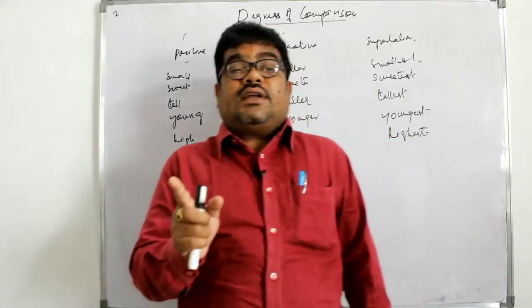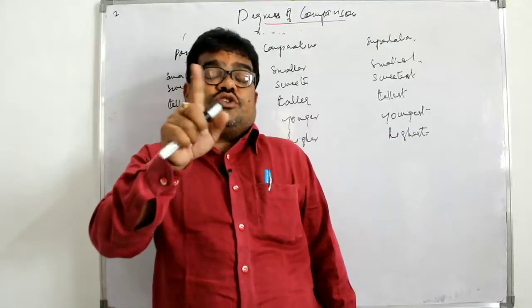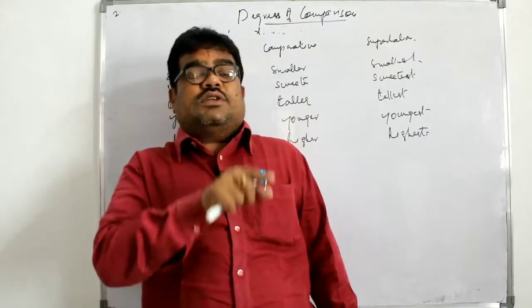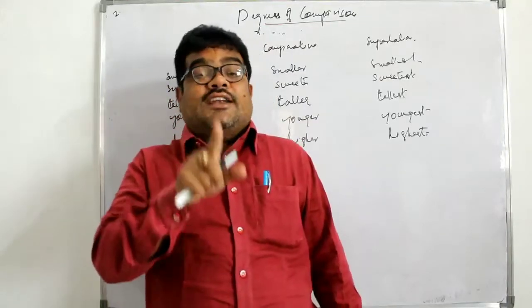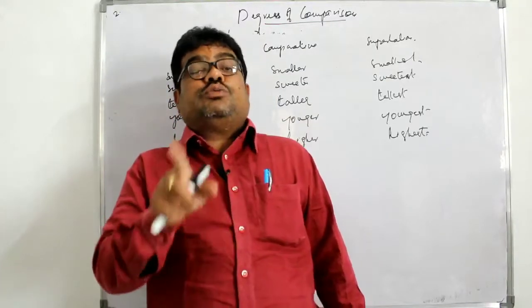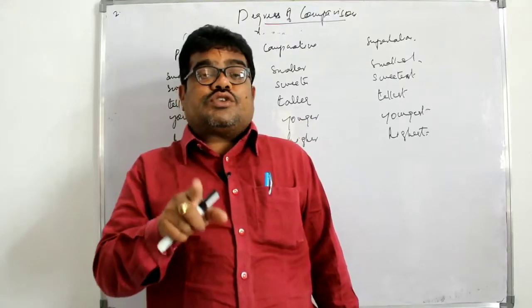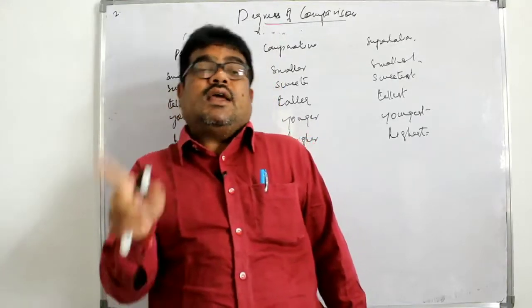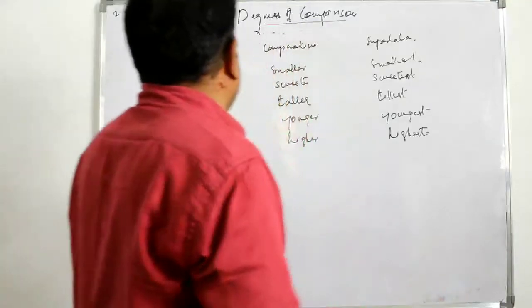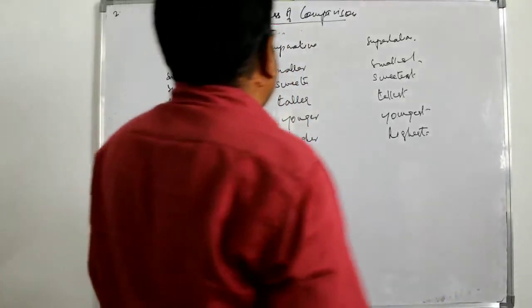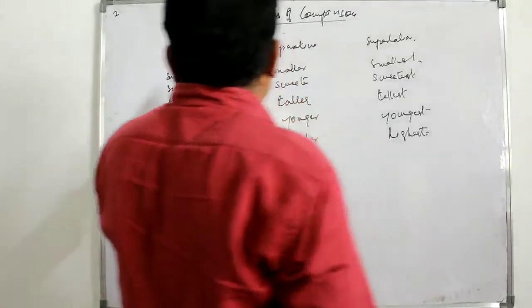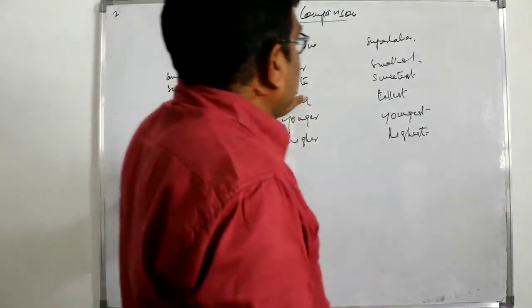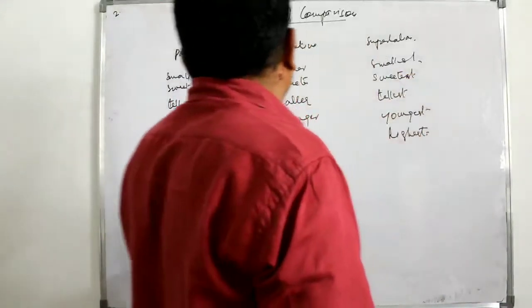But it doesn't mean that if there are two syllables we must not add. Some two syllable adjectives or adverbs can also be changed into comparative or superlative by adding er and est. For example, small, smaller, smallest.